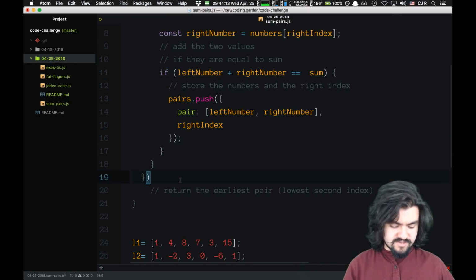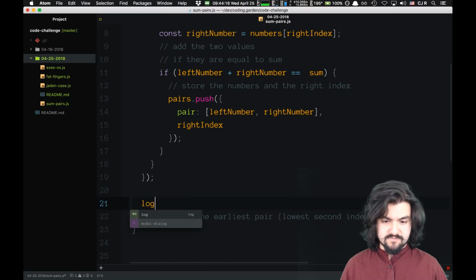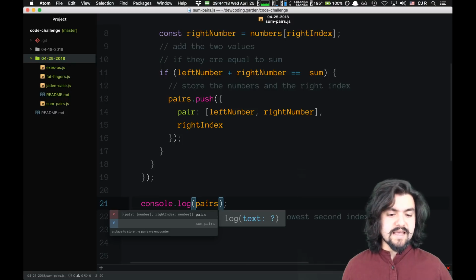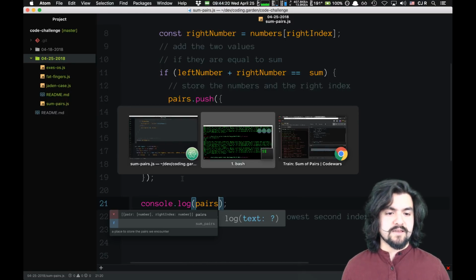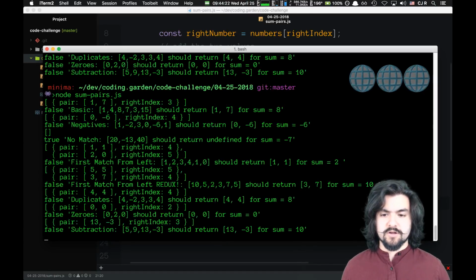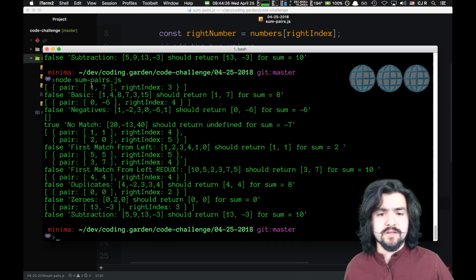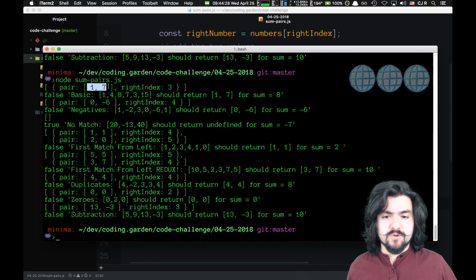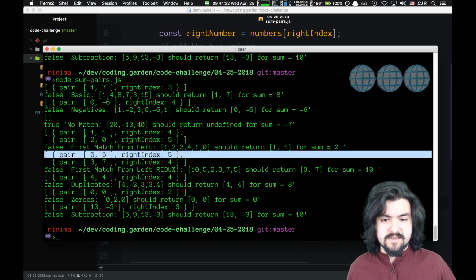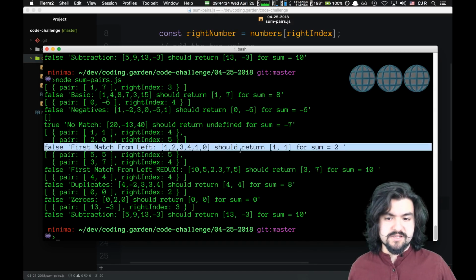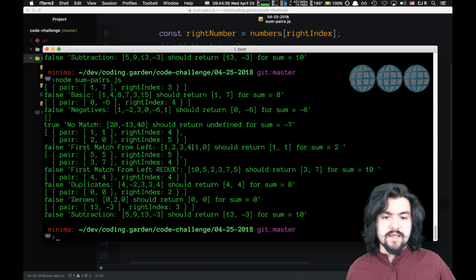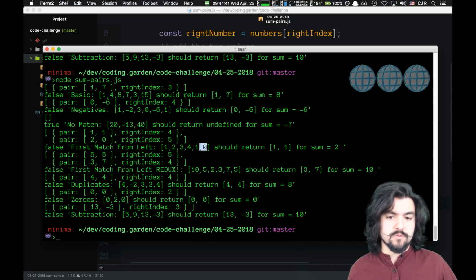Okay, so at this point, if we just log pairs, this is every single pair that adds up to that sum. Let's run our code. So in our first example, 1 and 7 was the only pair. And then in this example, where we're looking for the sum of 2, 1 and 1 are a pair, but also 2 and 0 were another pair.